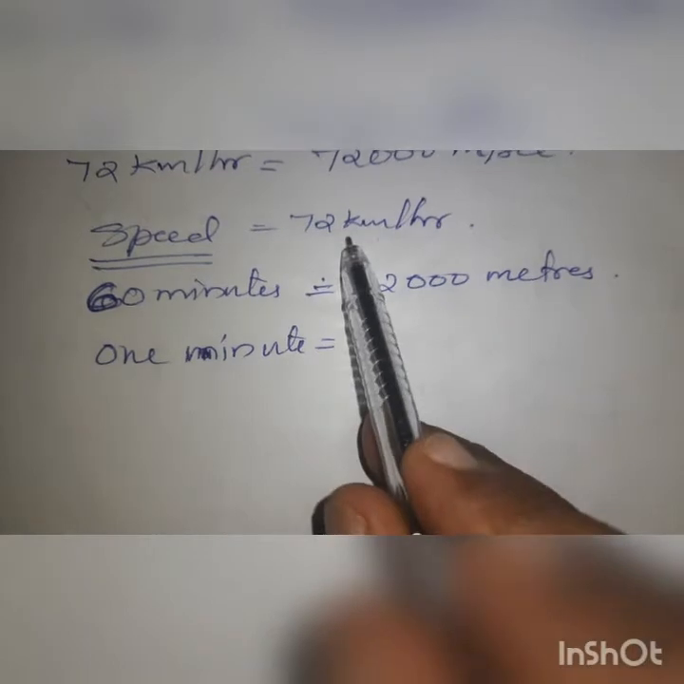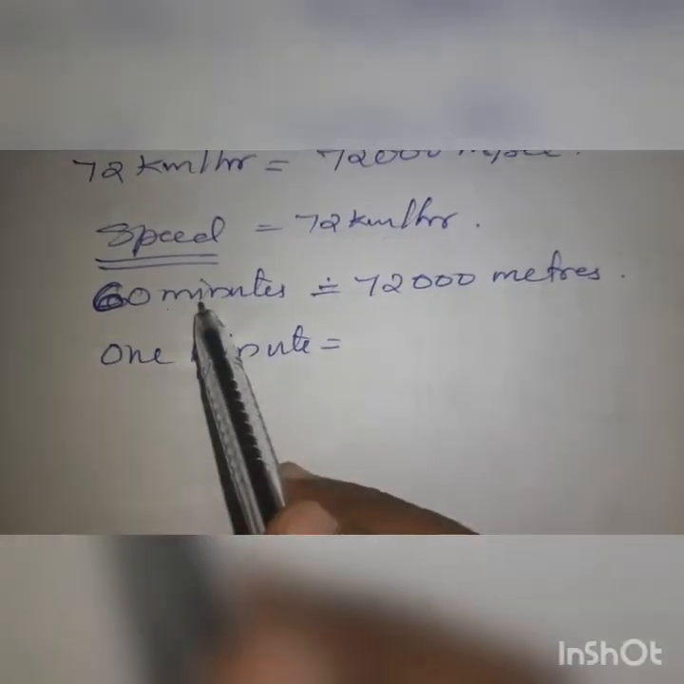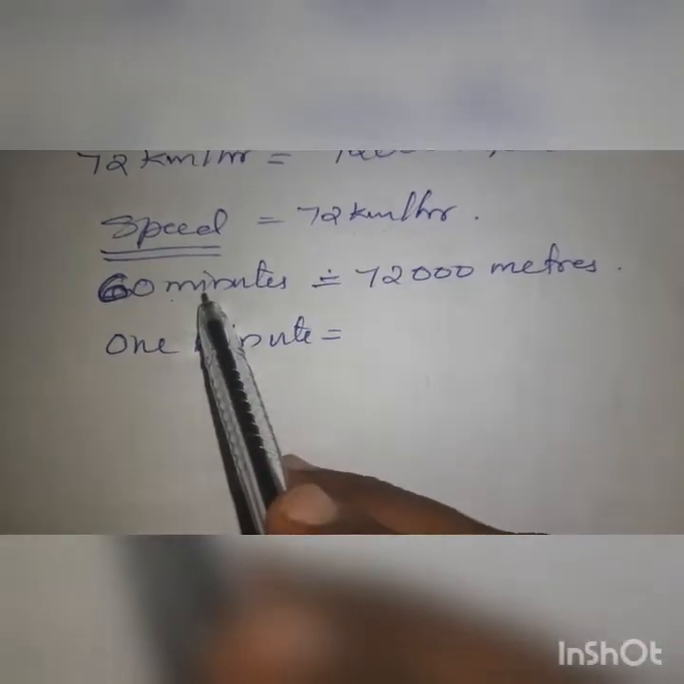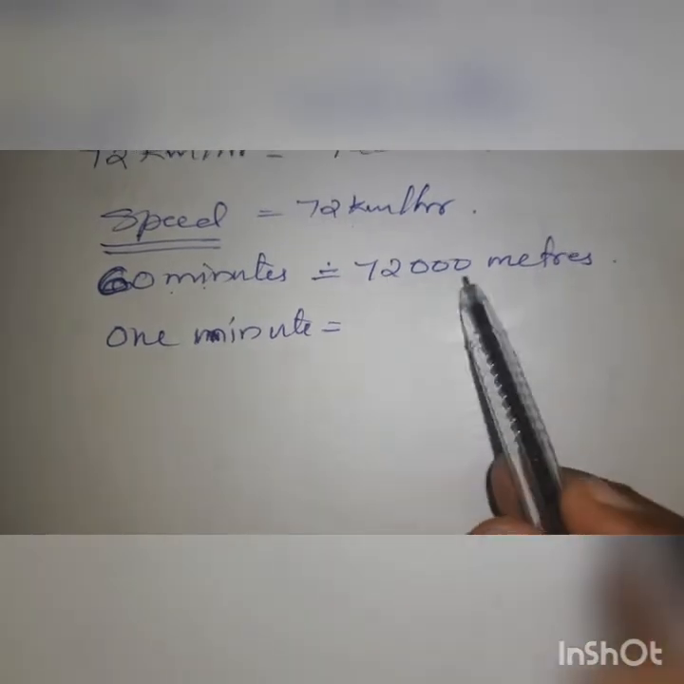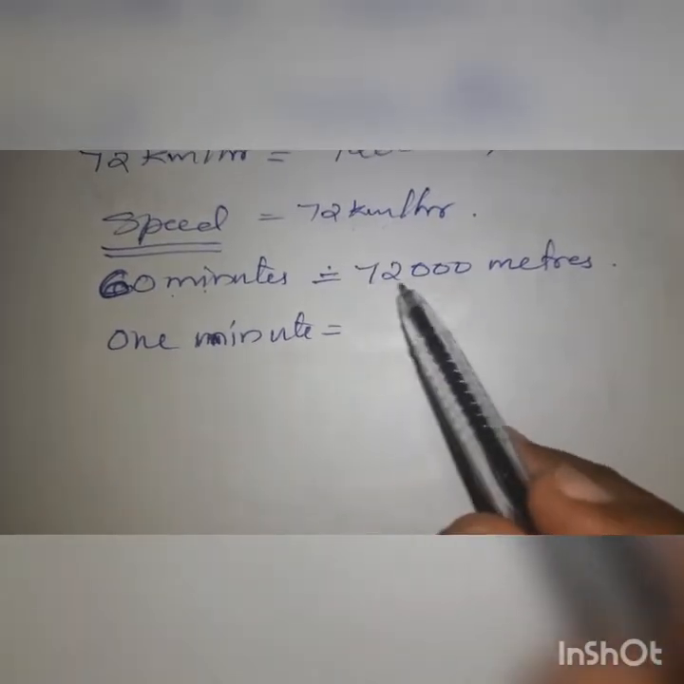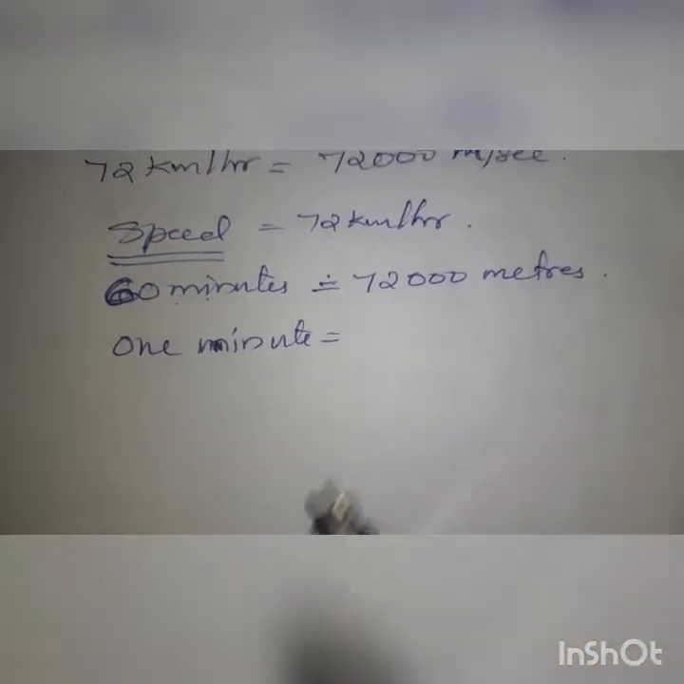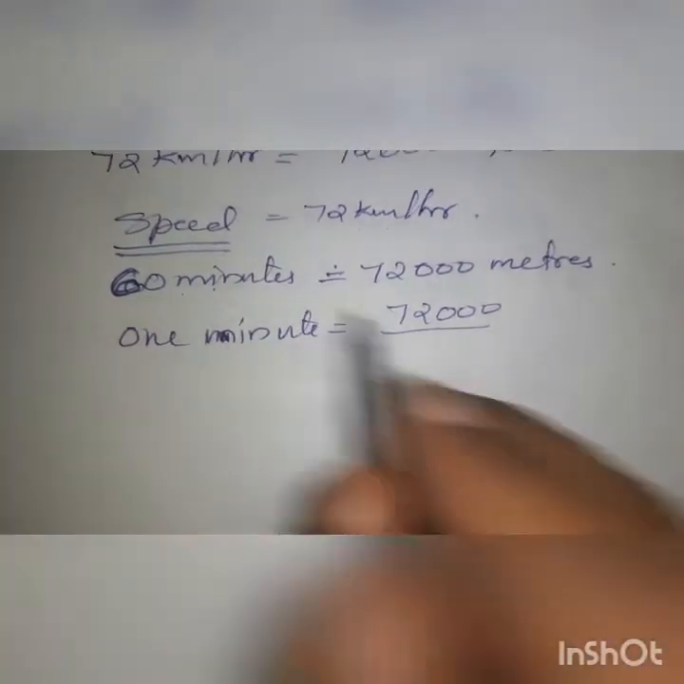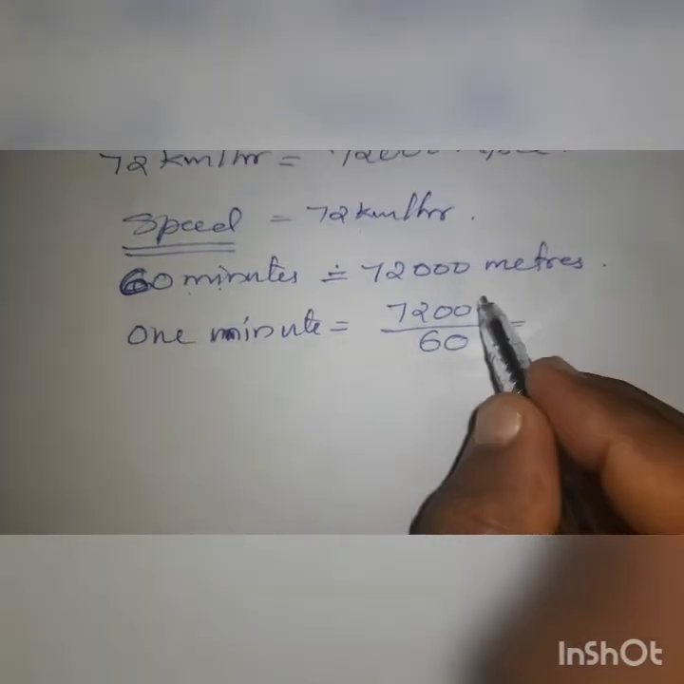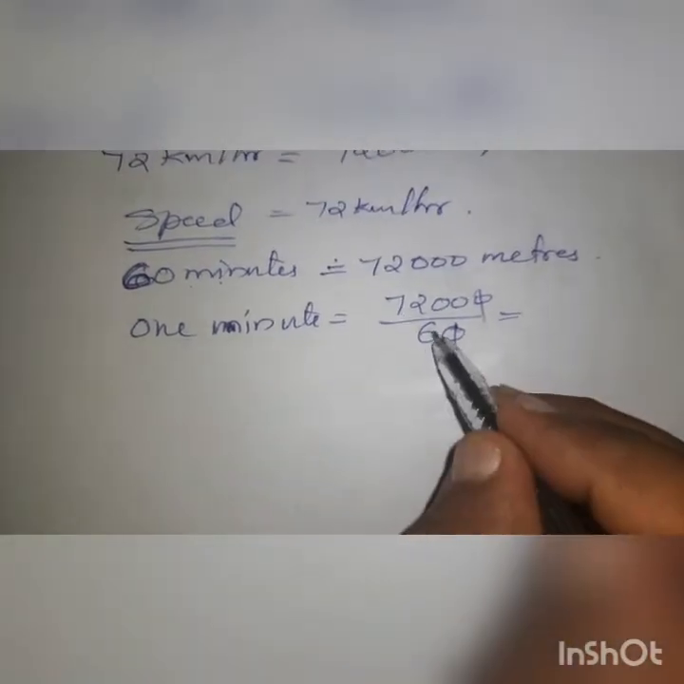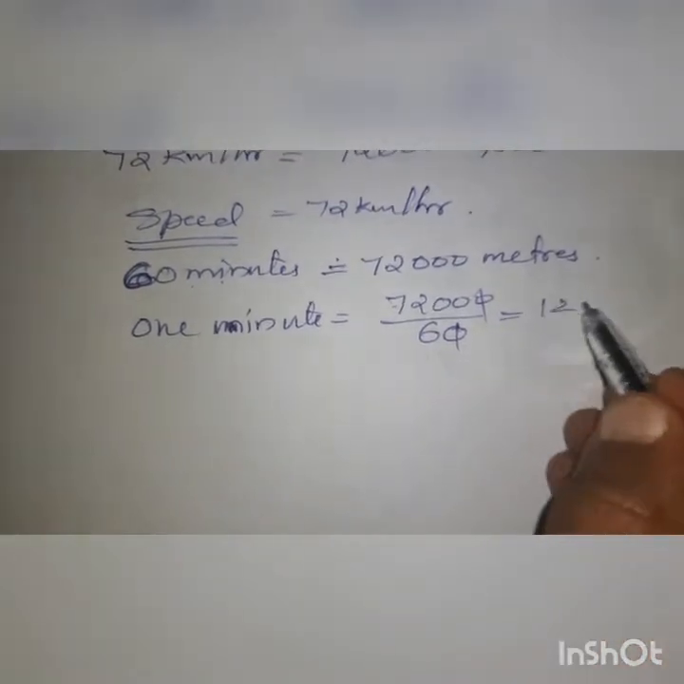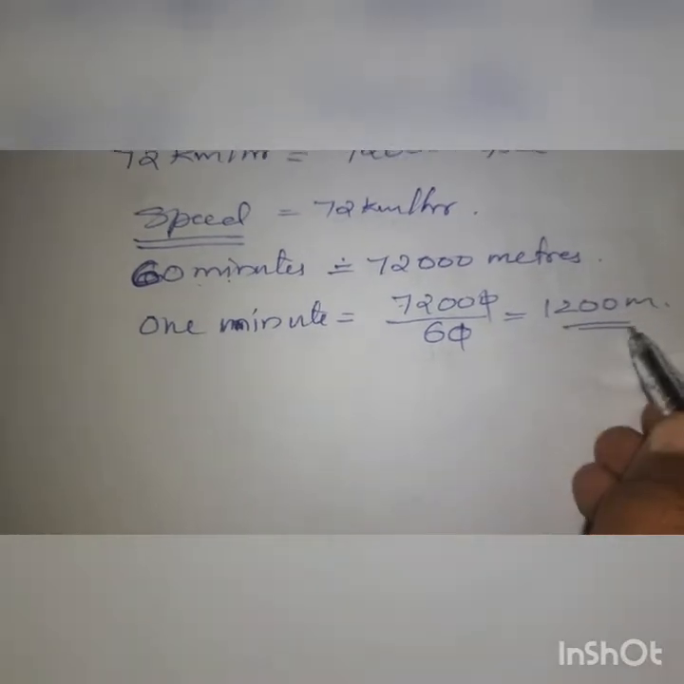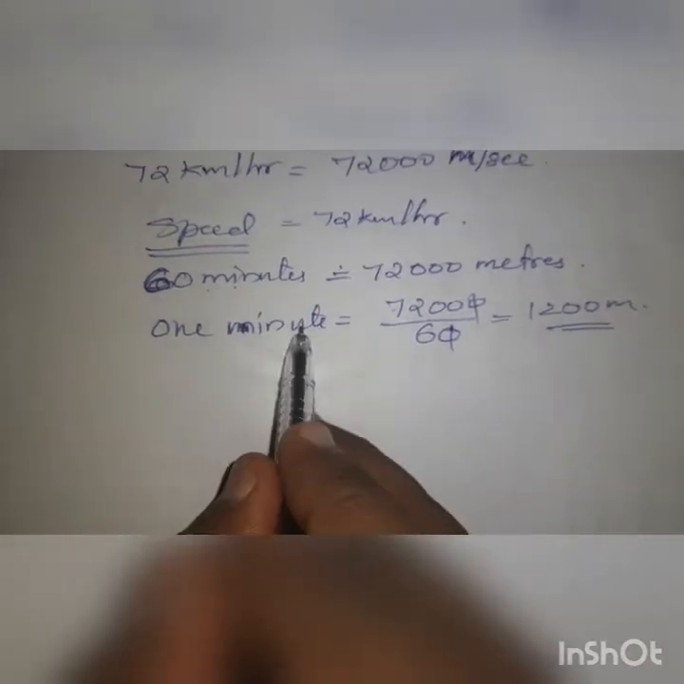That is in 1 hour 72 km. That means 1 hour is 60 minutes. So in 60 minutes the distance of the vehicle is 72,000 meters. 72 km means 72 into 1000 meters. So in 1 minute how much? 72,000 divided by 60. 0 cancelled. So we are getting 1200 meters. That is in 1 minute.